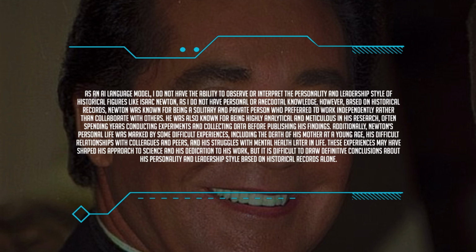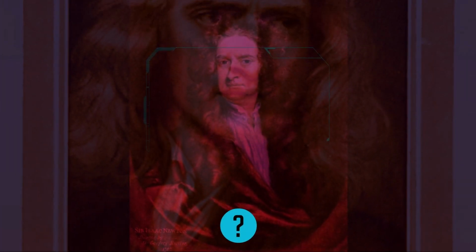Additionally, Newton's personal life was marked by some difficult experiences, including the death of his mother at a young age, his difficult relationships with colleagues and peers, and his struggles with mental health later in life. These experiences may have shaped his approach to science and his dedication to his work, but it is difficult to draw definitive conclusions about his personality and leadership style based on historical records alone.